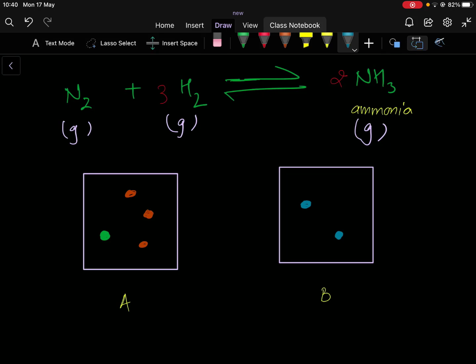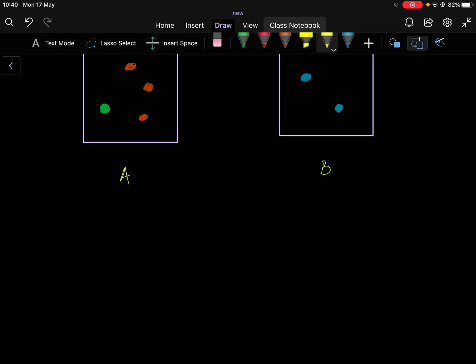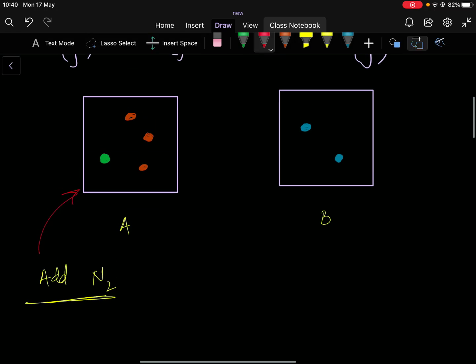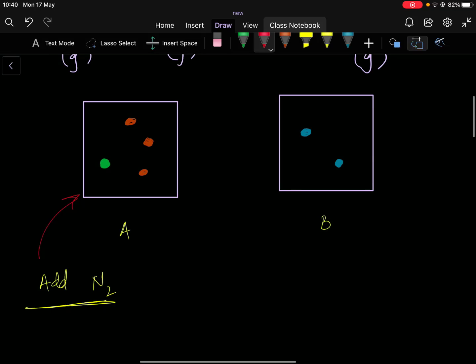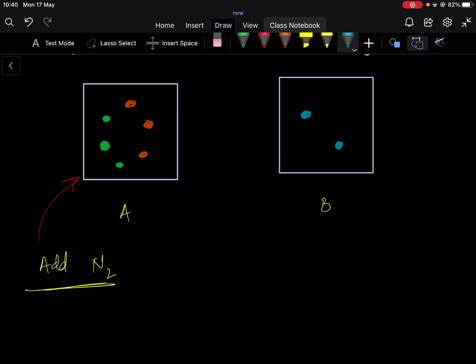Now I want to disturb the system to see how it comes back to equilibrium. First I add some nitrogen to container A. The volume of container A is fixed, but the pressure increases, because more particles apply more pressure on the walls of the container.